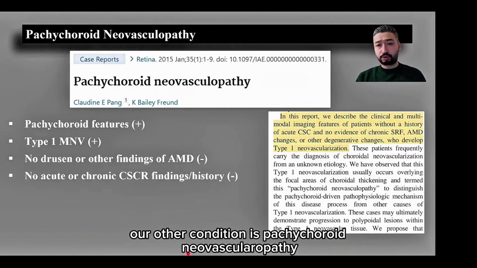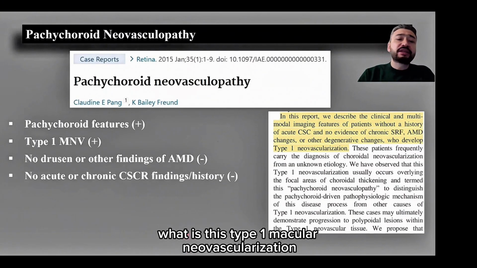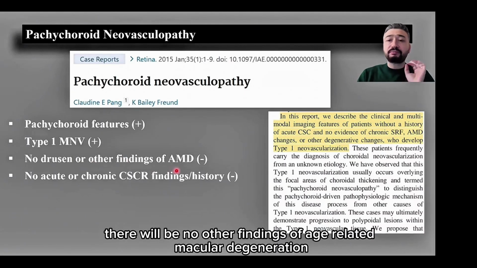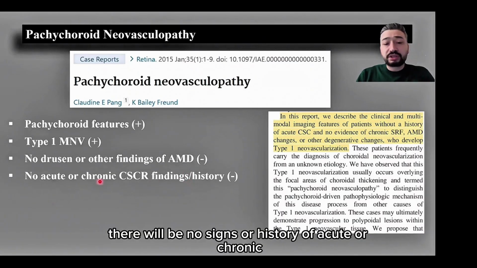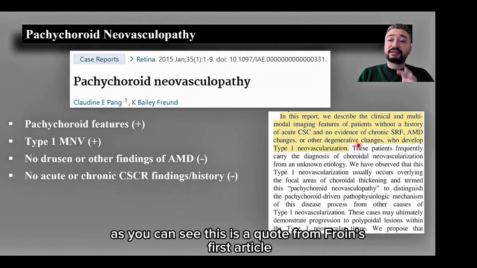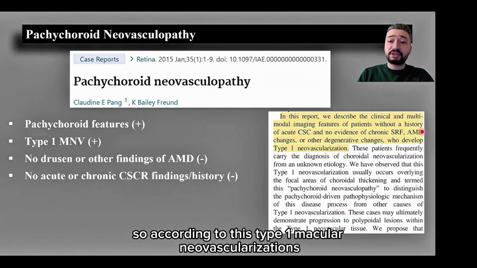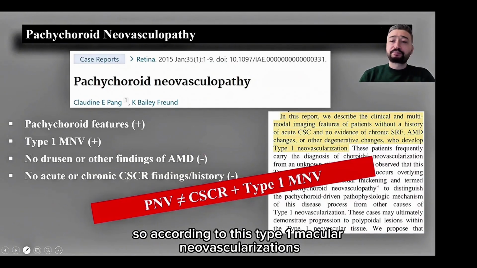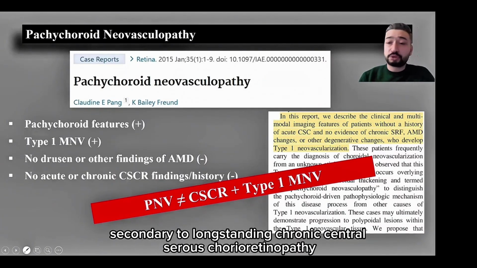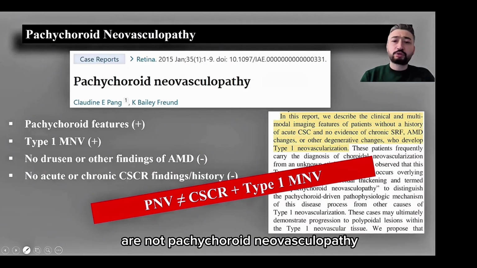Our other condition is pachychoroid neovasculopathy. What is this? Type 1 macular neovascularization observed in eyes with pachychoroid features. These patients will not have drusen. There will be no other findings of age-related macular degeneration. There will be no signs or history of acute or chronic central serous chorioretinopathy. As you can see, this is a quote from Freund's first article when he described this disease. So according to this, type 1 macular neovascularizations secondary to long-standing chronic central serous chorioretinopathy are not pachychoroid neovasculopathy.